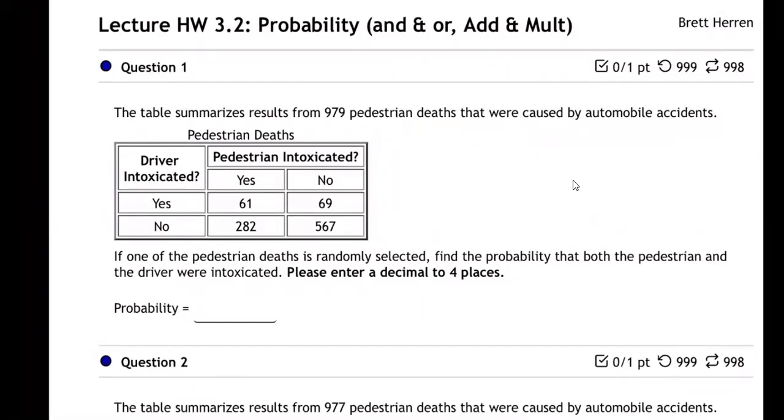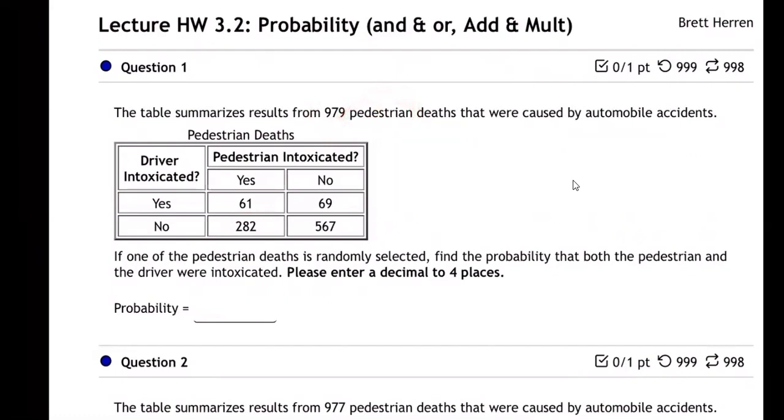So let's make sure the table's making sense for you first. Tell me about these 61 people. What do we know about them? Both the pedestrian and the driver were intoxicated. Yeah, well said. Both the driver and the pedestrian were intoxicated. Say yes, yes. Driver intoxicated, yes. Pedestrian intoxicated, yes.